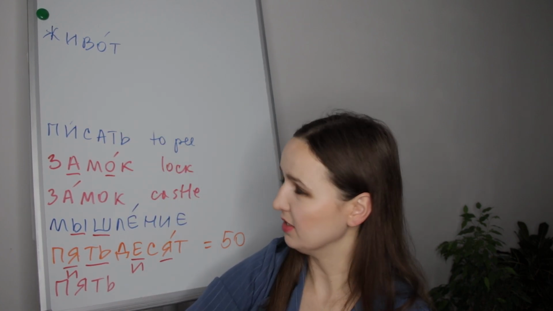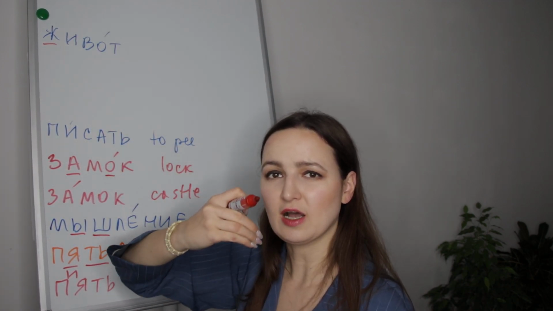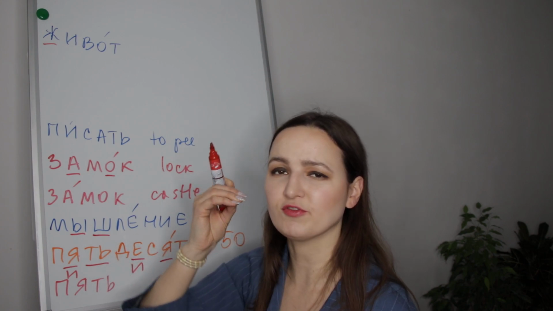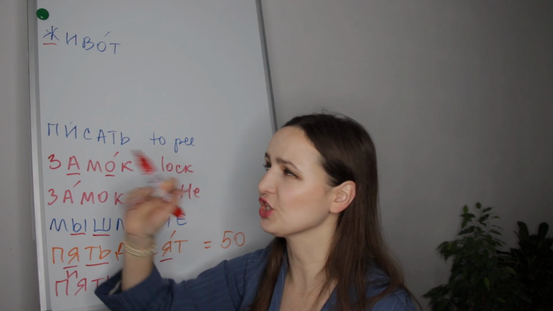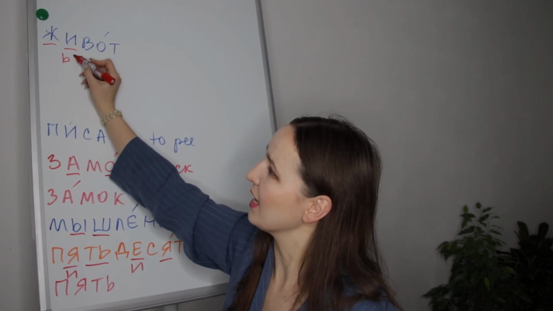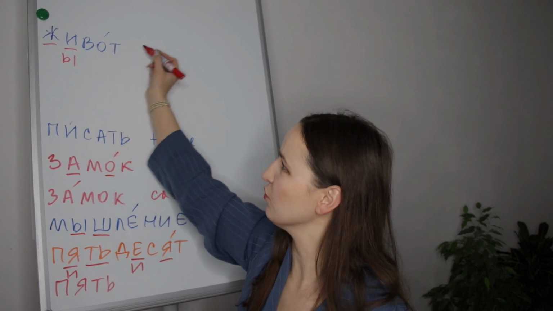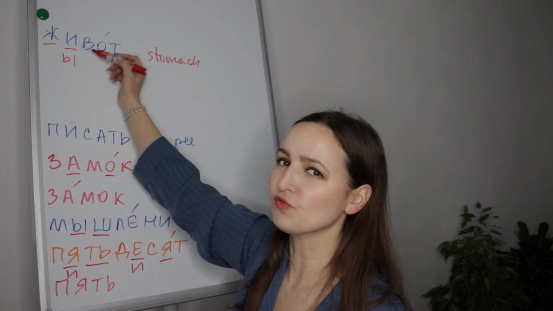Okay, what do we have here? J is hard. J. You have to really touch your alveolus with your tongue. J. After J, this E is heard like U. Живот. Живот is a stomach, by the way. Stomach. Живот.